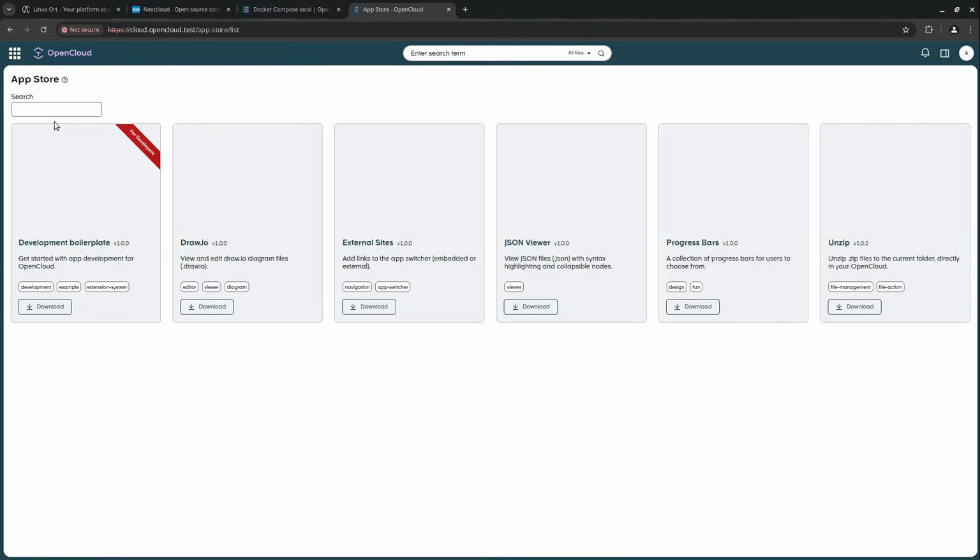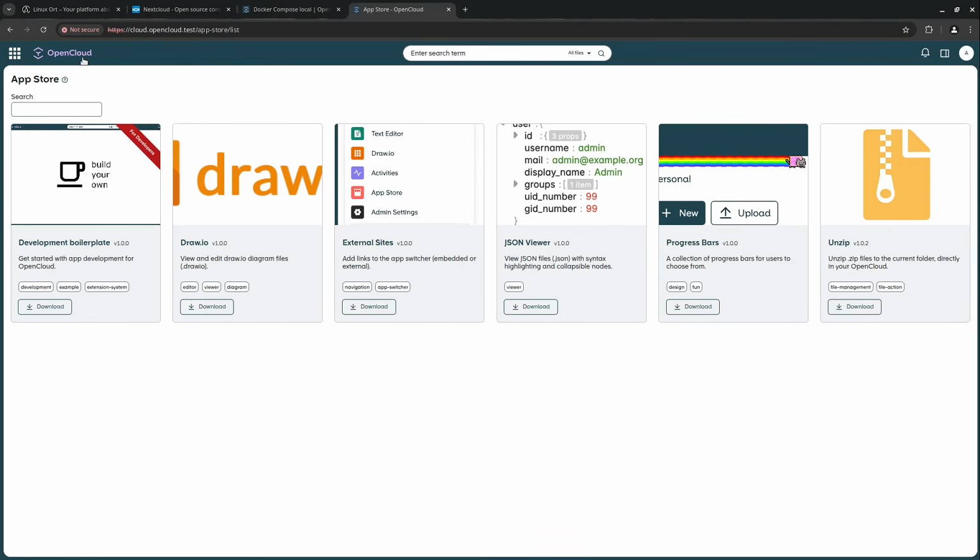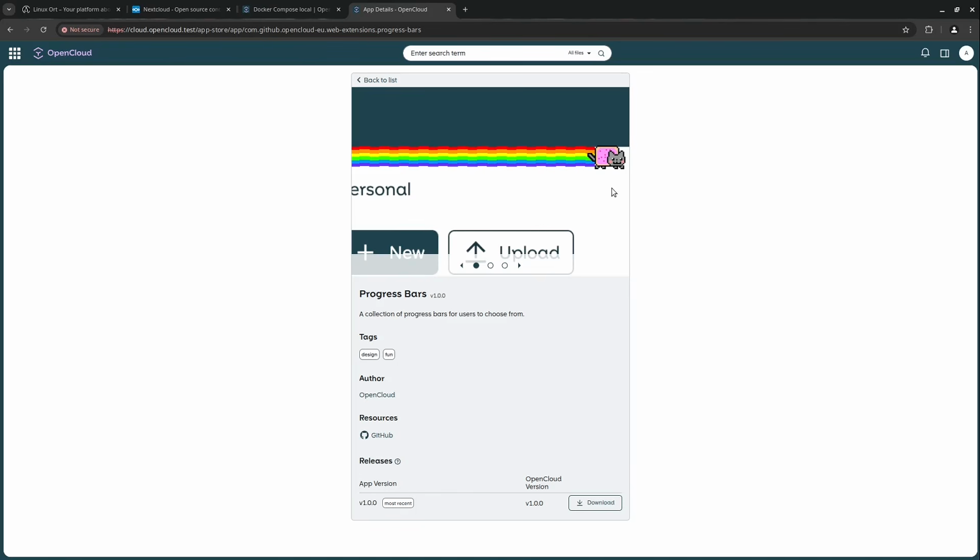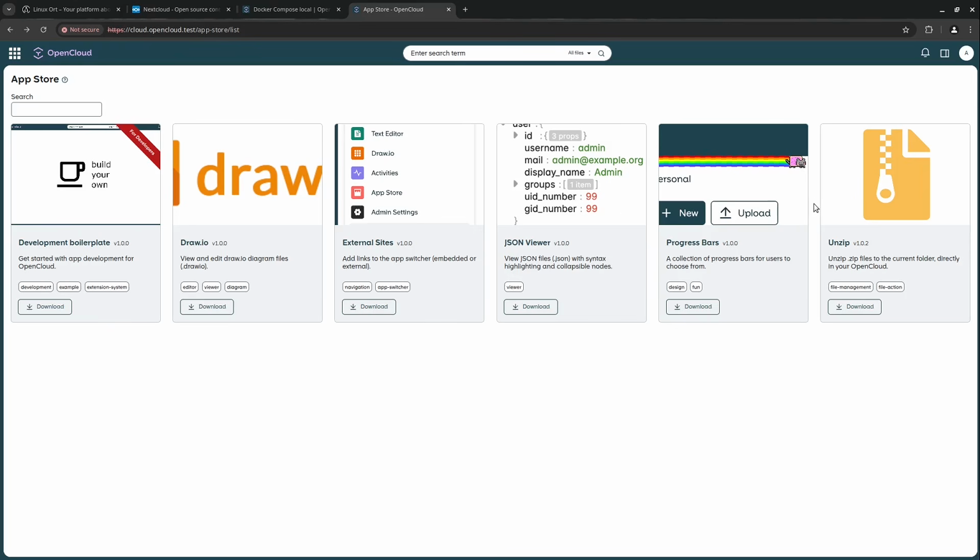So yeah, then we see an app store. Perfect. OpenCloud has also an app store. Okay, we have a very important app here. We see progress bars here. Perfect. Now we get very good progress bars here for uploading and so on. Okay, this has to be. We have unzip. Also very, very cool. If you want to unzip a file here, just, okay, I can download this one.